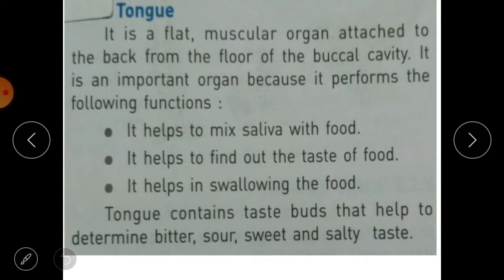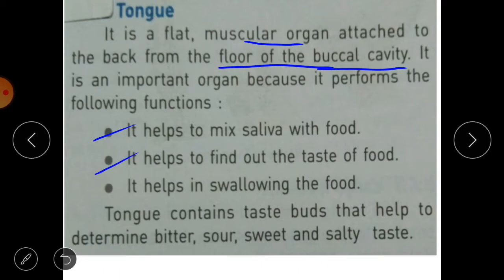Then we have tongue. This is another part or organ in the mouth. Okay, it is a flat muscular organ attached to the back from the floor of the buccal cavity. So this tongue is attached to the floor of the buccal cavity. It is a muscular organ, no bone is there. It is important organ because it performs very important functions, like it helps to mix saliva with food. When we eat food or when we chew the food, saliva mixes in the food in our mouth. Okay, so tongue helps the food to mix with the saliva.